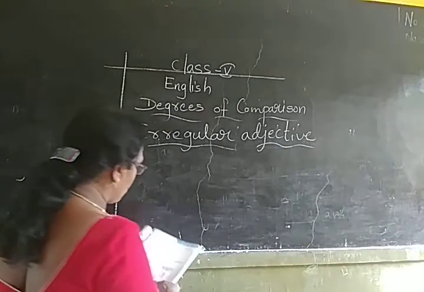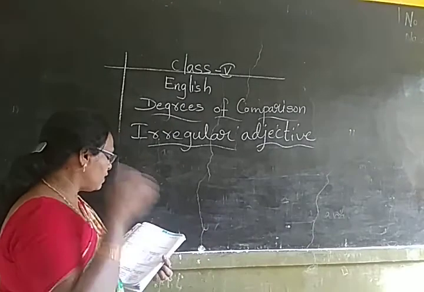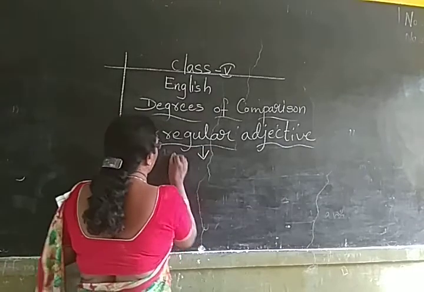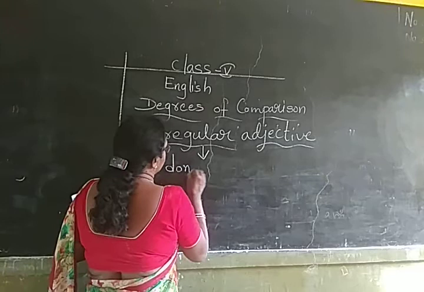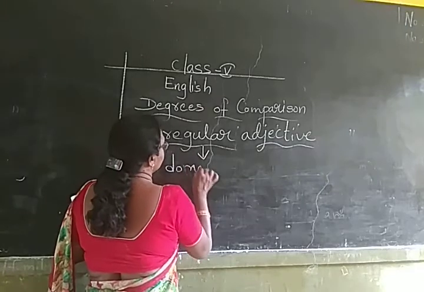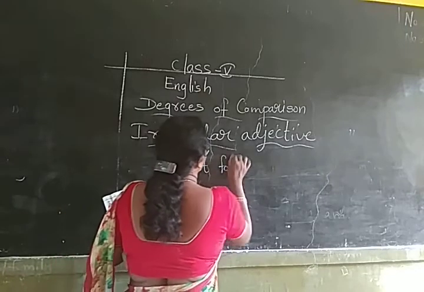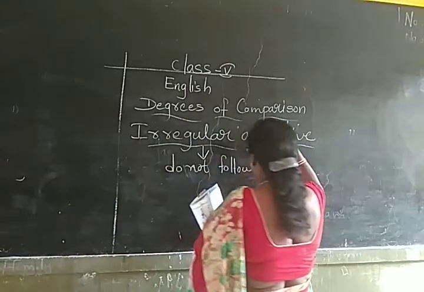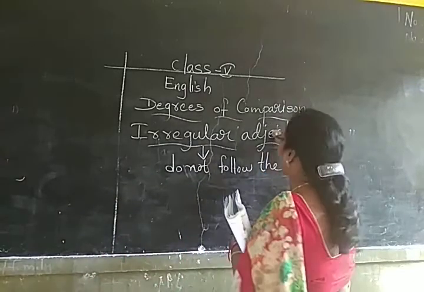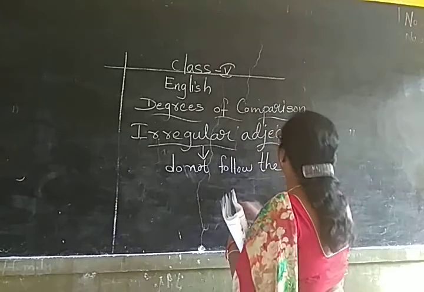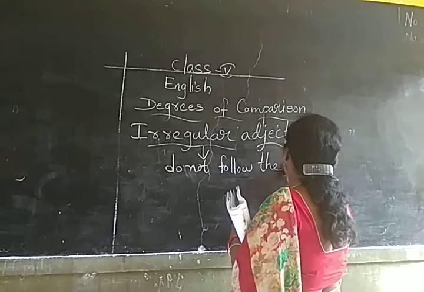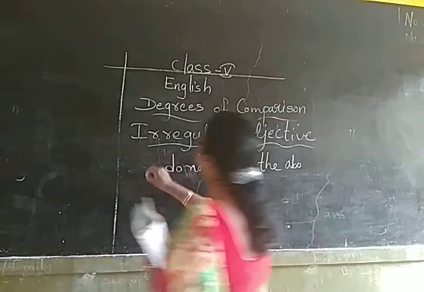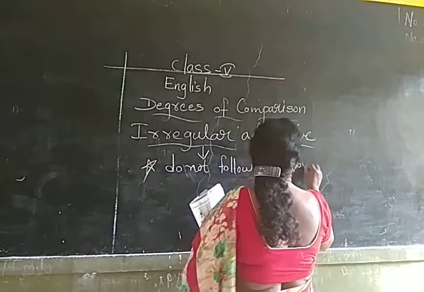Completely, some adjectives do not follow the above rule. So that's why these irregular adjectives, just note down, do not follow the four rules. It means the rules which I have given you before will not be applicable for the irregular adjectives. Just put a star here, it will be easy for you. Above rules.